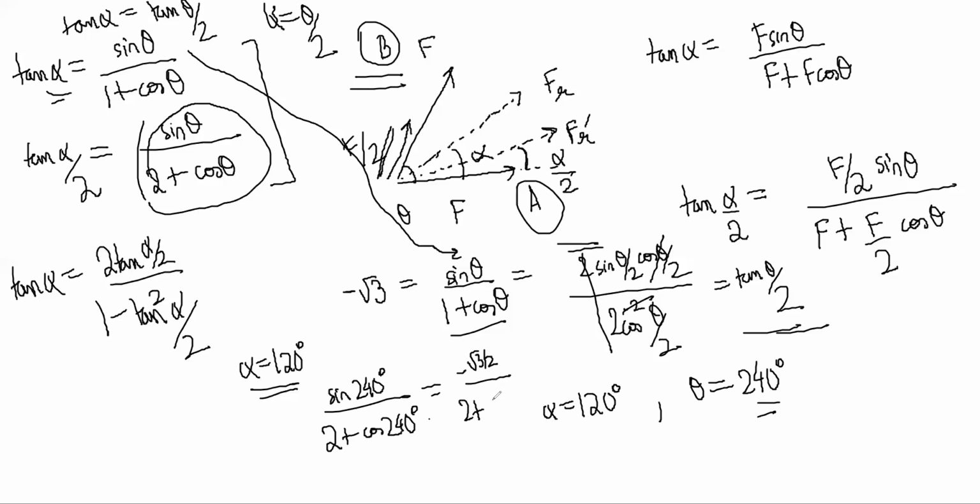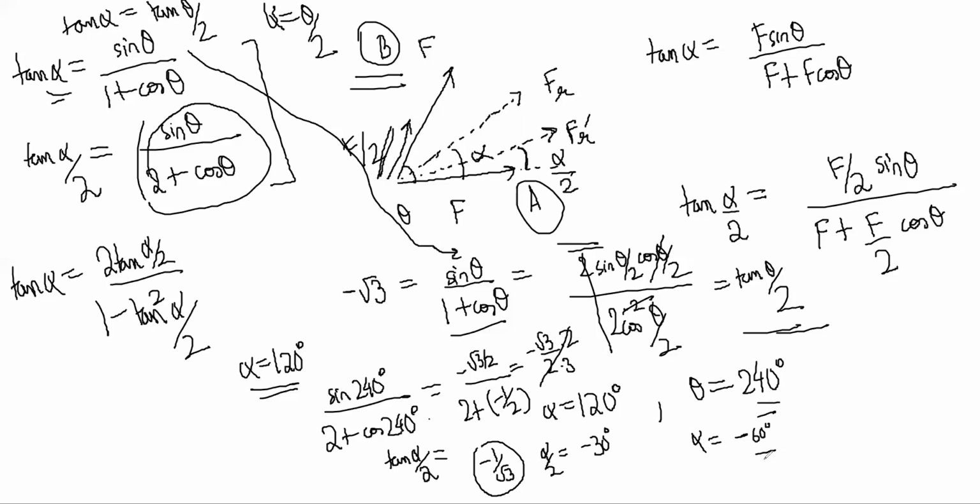By 2 plus cos 240 is also minus half, right? So minus root 3 by 2 by 3 by 2. So minus 1 by root 3 should be tan alpha by 2, right? So 1 by minus 1 by root 3 is minus 30 degree, no? Tan alpha by 2 should be minus 30. So alpha should be minus 60. So minus 60 means alpha is minus 60.